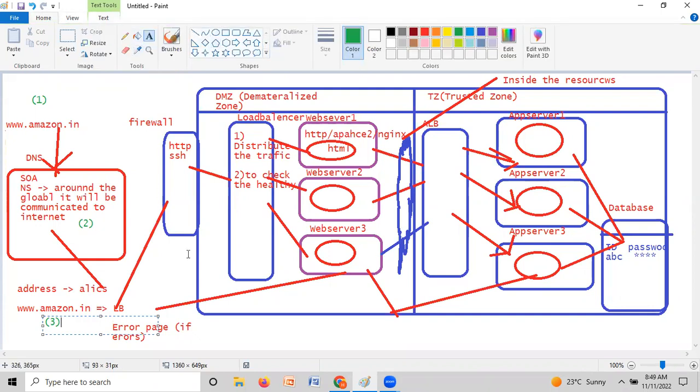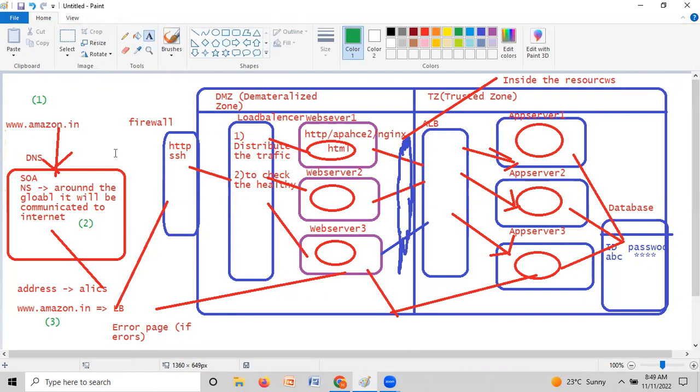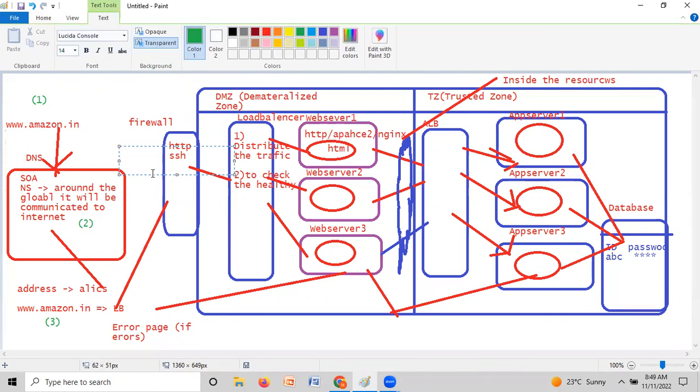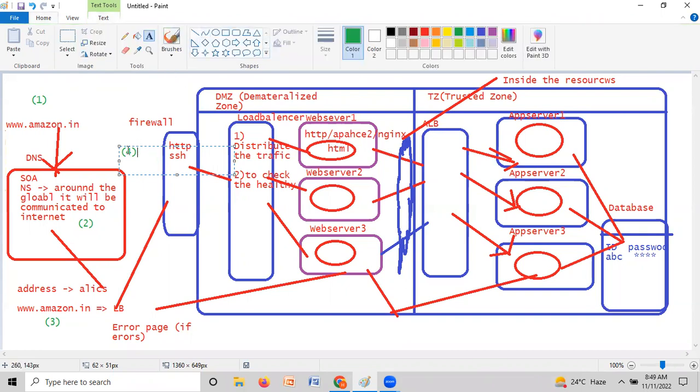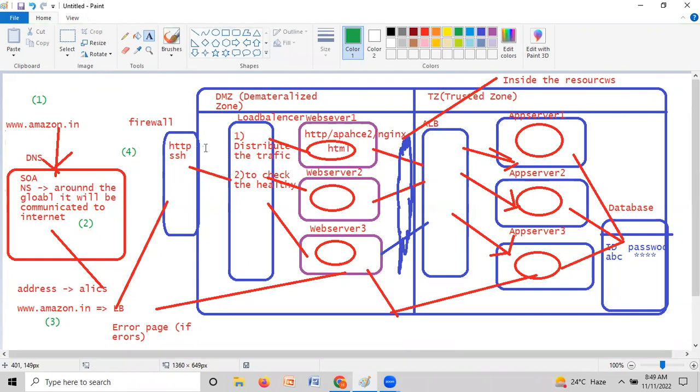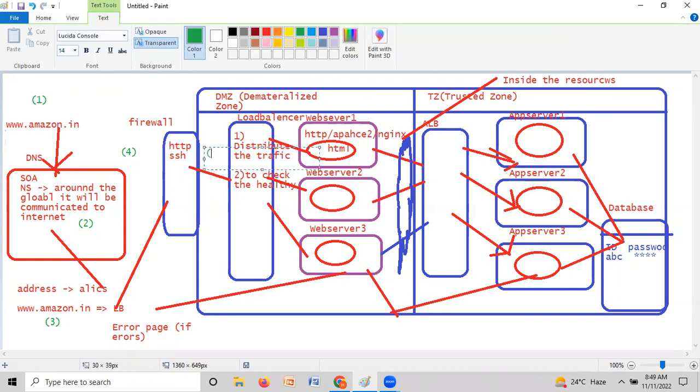The request will go to the data center, correct? Once it reaches the data center, the firewall validates whether the request is from a trusted network or not. If the request is not from a trusted network, it should be denied. If it is a trusted network, then it will be allowed inside the data center.